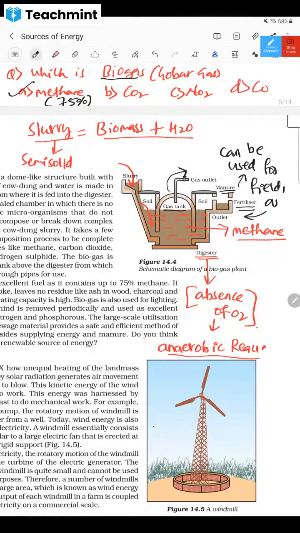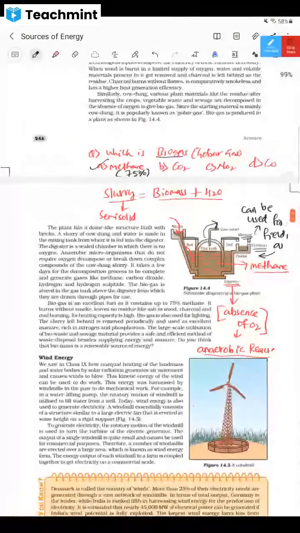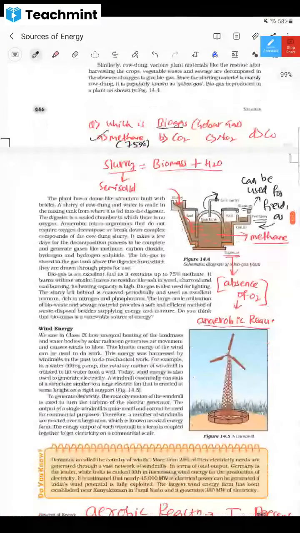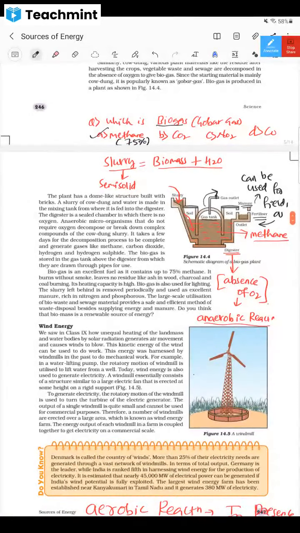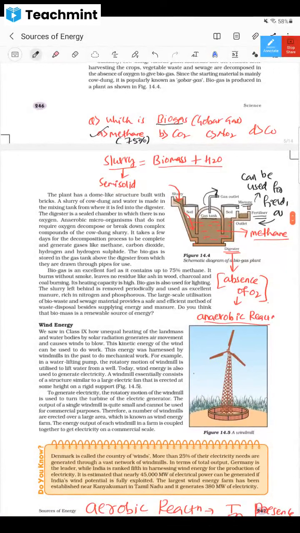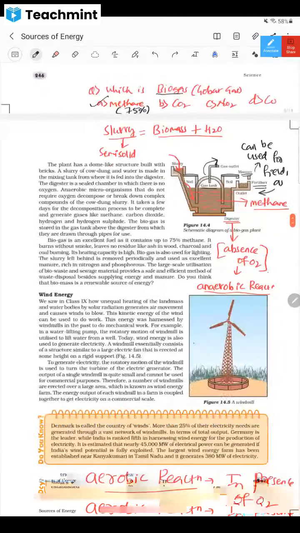Is it clear? Is the working of a biogas plant understood, dear children? Yes, sir. It's quite simple, there are not many things. The whole process is already explained here in the form of a diagram. If somebody asks you to explain the working of a biogas plant with a neat labeled diagram, you should be able to draw this diagram and explain it. Will you draw this diagram after the class from the textbook? Yes, sir. Okay, fine.